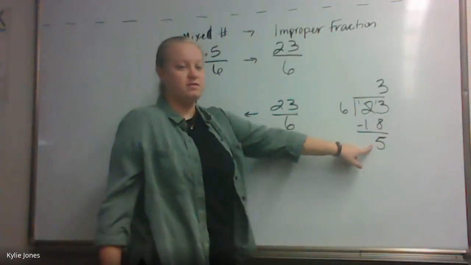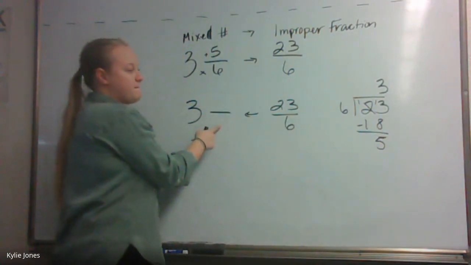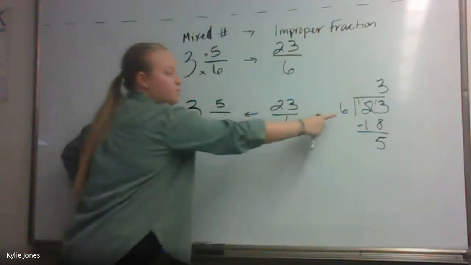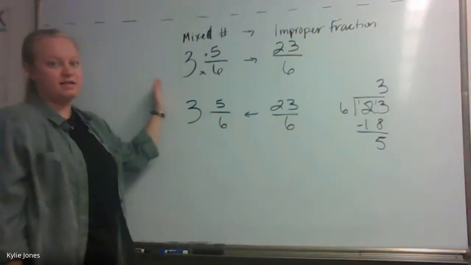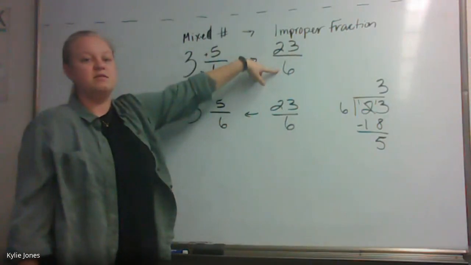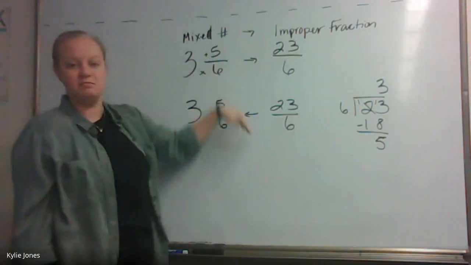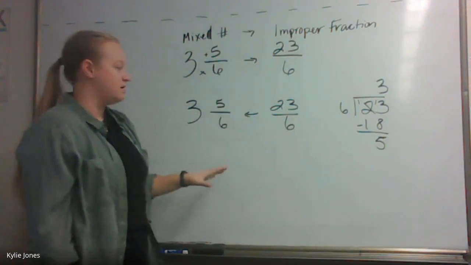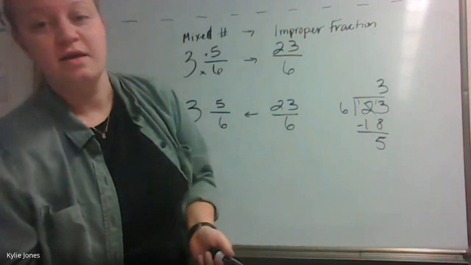5 is the remainder. So is it going to go on the top of my fraction or the bottom? The bottom. Wait, no, the top, because it's the remainder. What I divided by goes on the bottom. You see how that's the same thing? We're going from our mixed number to our improper fraction. And then if we need to change our improper fraction to a mixed number, it's the same all the way across. Okay? We're going to need to use this multiple times.